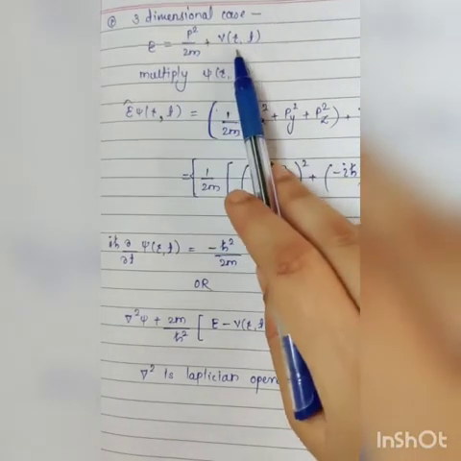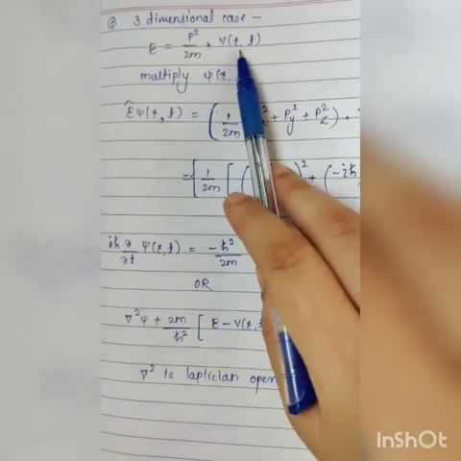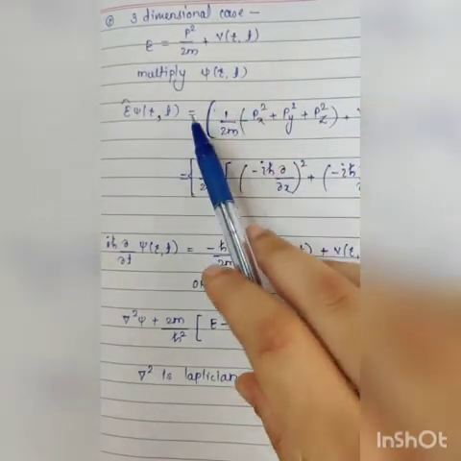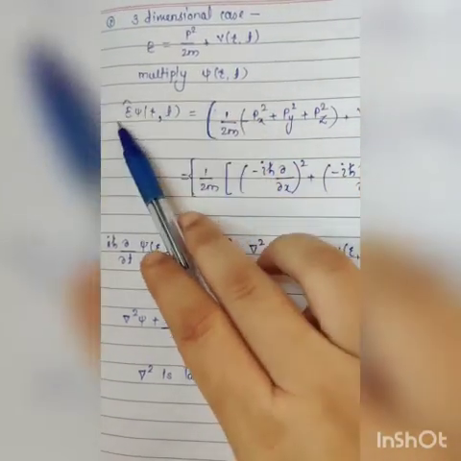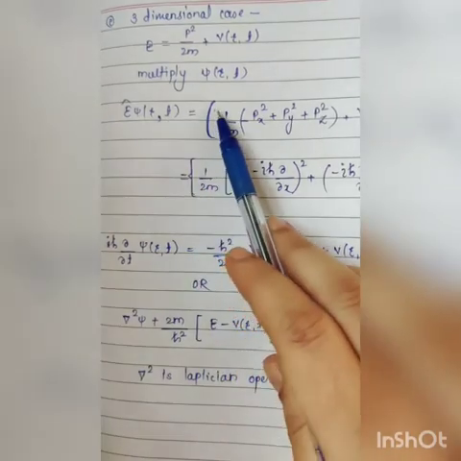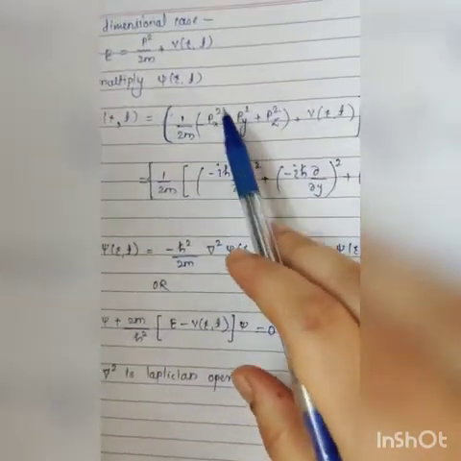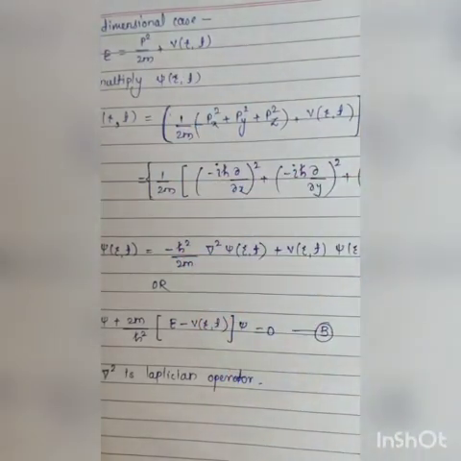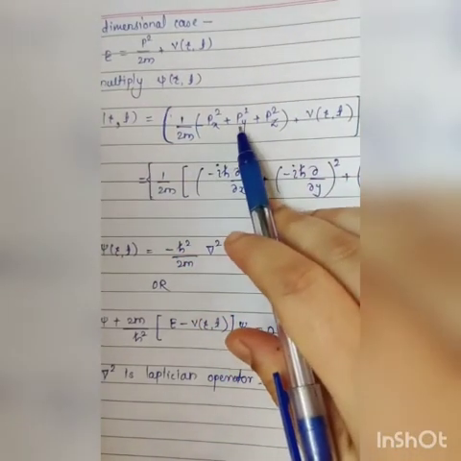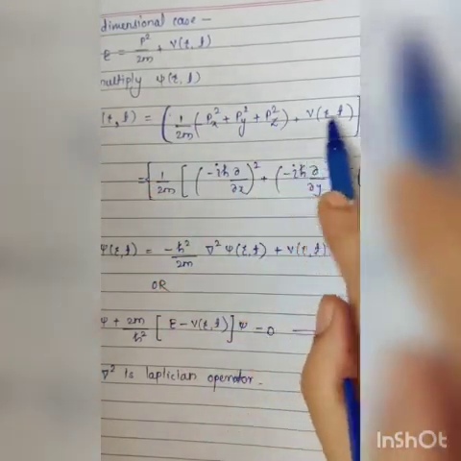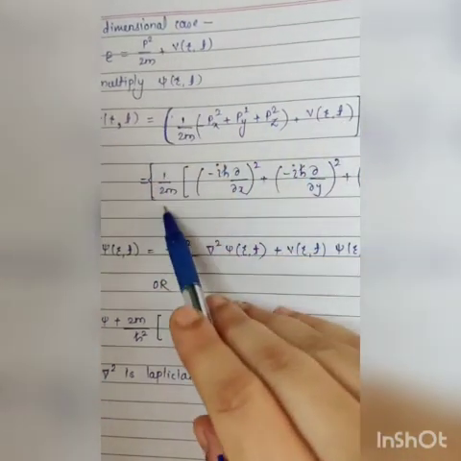So in the three dimensional case the position vector r comes in, with respect to time, because our theory depends on time. So multiply ψ(r,t) here. So Eψ(r,t) equals, in square brackets, 1 upon 2m, which is a constant, times Px² plus Py² plus Pz², because it is the sum over directions, plus V(r,t) as it is.